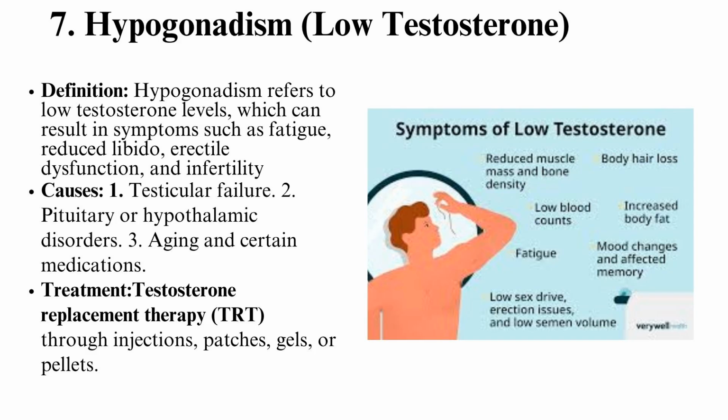Definition: hypogonadism refers to low testosterone levels, which can result in symptoms such as fatigue, reduced libido, erectile dysfunction, and infertility. Types: primary hypogonadism, caused by dysfunction of the testes. Secondary hypogonadism, caused by dysfunction of the hypothalamus or pituitary gland. Causes: testicular failure, e.g., due to injury, infection, or genetic conditions like Klinefelter syndrome. Pituitary or hypothalamic disorders, aging, and certain medications. Treatment: testosterone replacement therapy, TRT, through injections, patches, gels, or pellets.